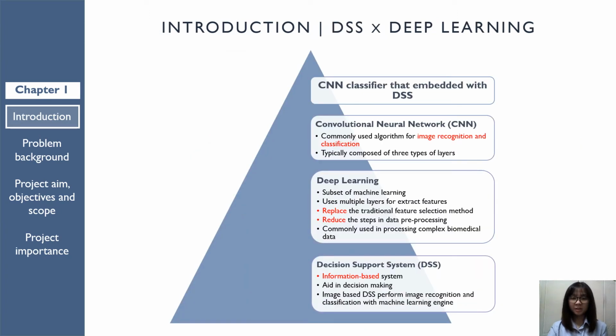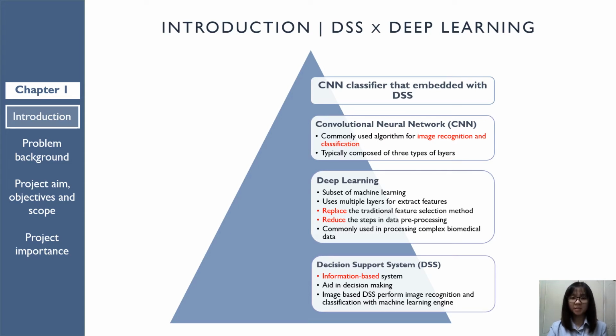DSS stands for Decision Support System. The pyramid shows that a malocclusion classification DSS is a combination of image-based DSS and machine learning algorithm. DSS is information-based system that aid in decision making. An information-based DSS is capable to perform image recognition and classification by using a machine learning engine.